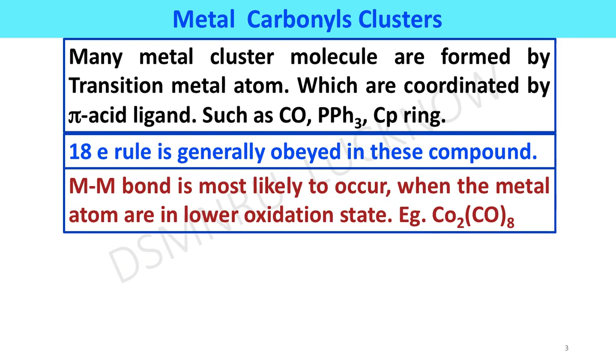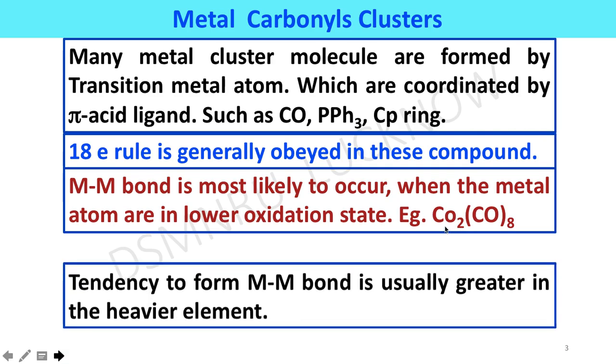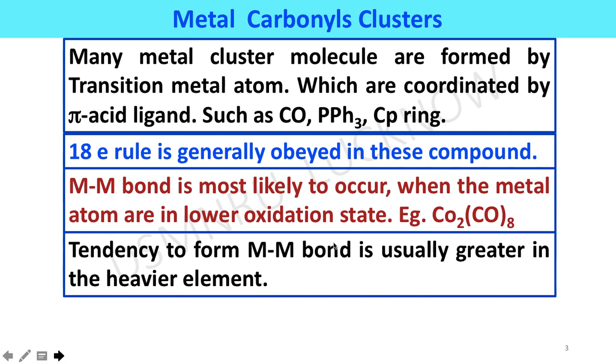A metal-metal bond is most likely to occur when the metal atoms are in a lower oxidation state, for example, dinuclear cobalt octacarbonyl. The tendency to form metal-metal bonds is usually greater in the heavier elements.